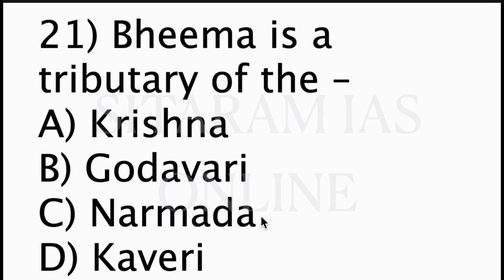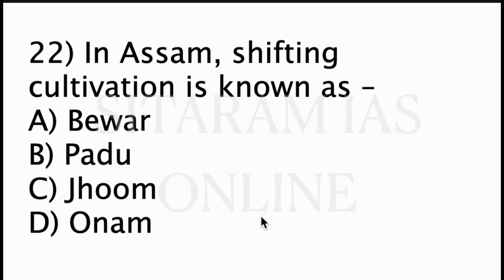Okay, so now coming to the 22nd question, in Assam shifting cultivation is known as option A Bewar, B Padu, C Joom, D Onam. The correct answer is option C, Joom. Bewar is the type of cultivation in Uttar Pradesh, Padu is in Andhra Pradesh, and Onam is a type of cultivation in Kerala.